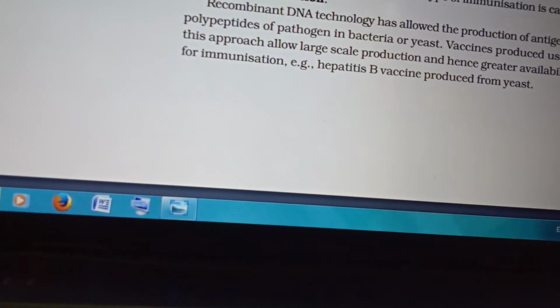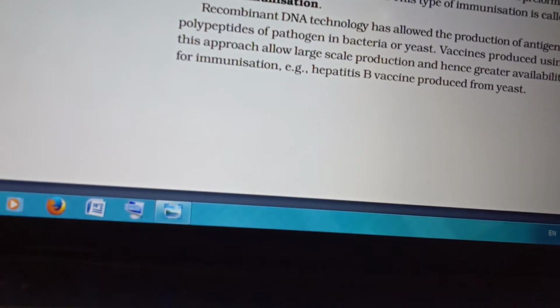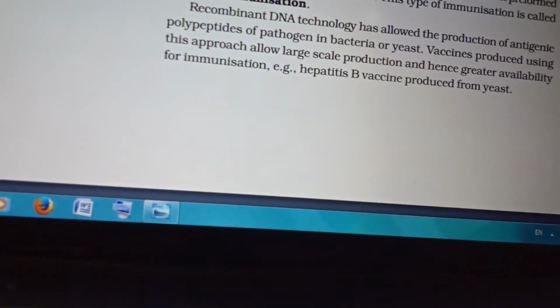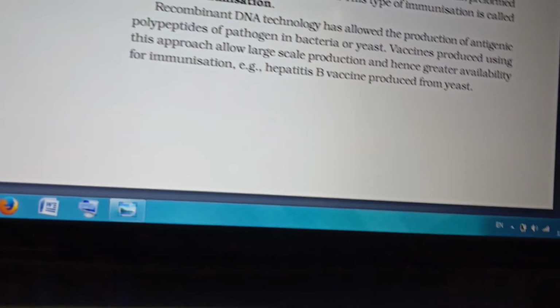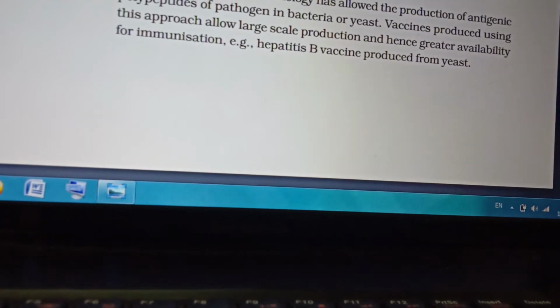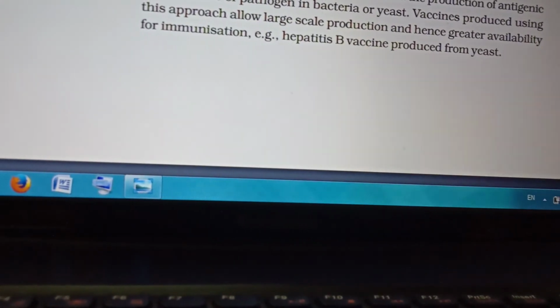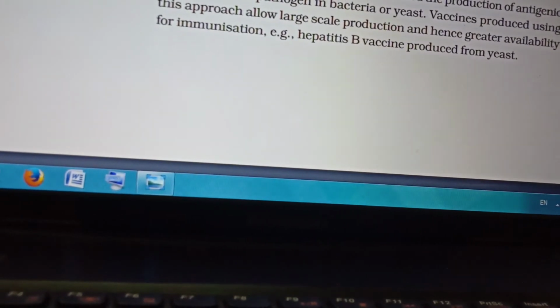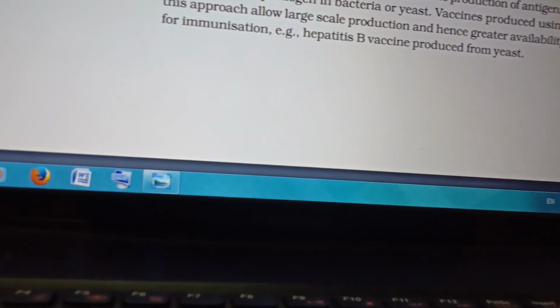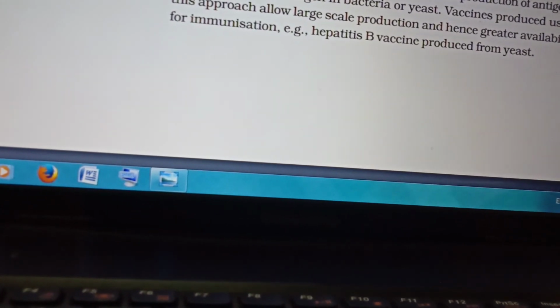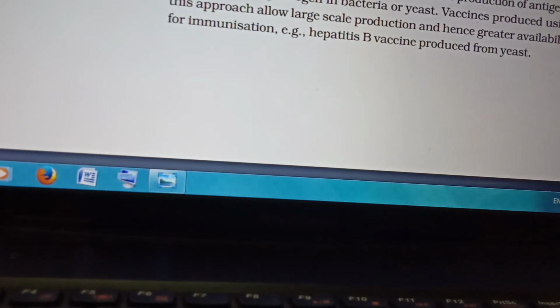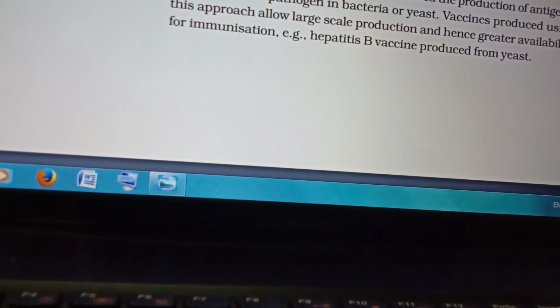I want the causative agent, route of entry, symptoms, severe cases, how it spreads, target organ, everything. Make a note for Salmonella typhi, pneumonia, Entamoeba histolytica, ascariasis.